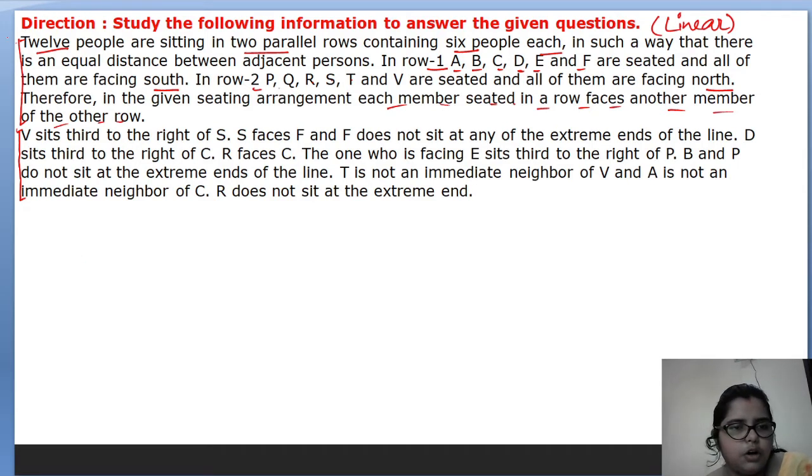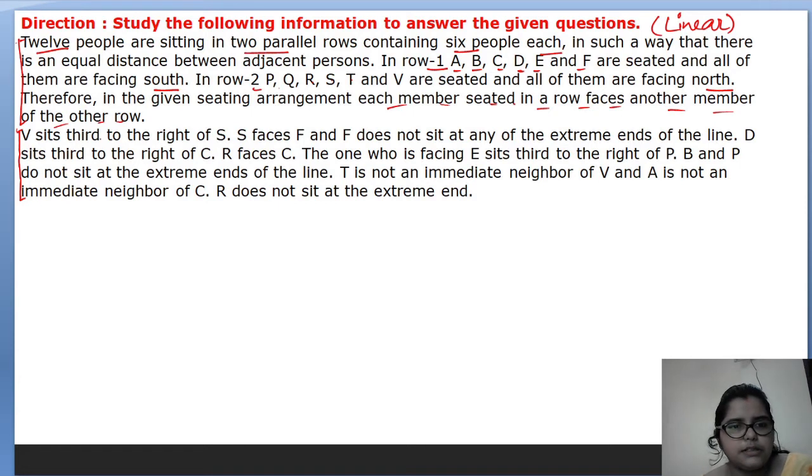I already told you that whatever information we have in the second part, if we cannot arrange it in our diagram, then we will just write it down in any part of the page. Then it will be easy for you to solve, because it otherwise consumes a lot of time.